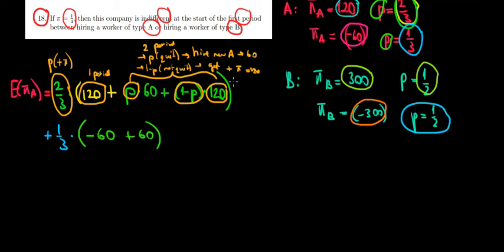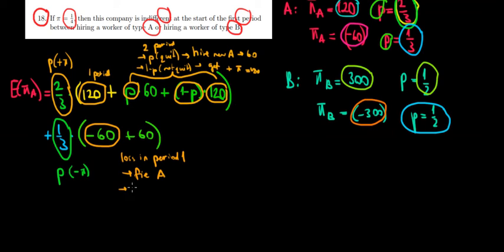Hope this makes sense. With the same logic, over here we have a probability of 1 over 3 of having losses, so negative profit, minus 60. If we have a loss in period 1, then we fire that A worker, and then we hire a new A worker. So that new A would generate us another 60 euros in profit. So we have positive 60 from here.